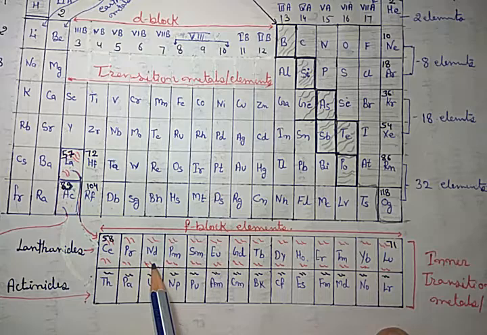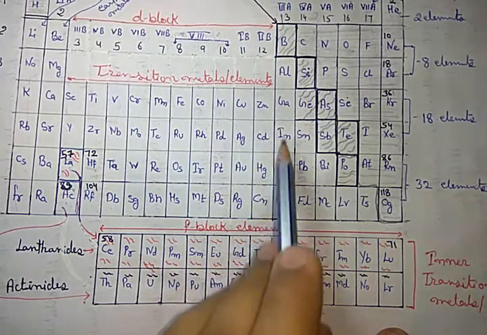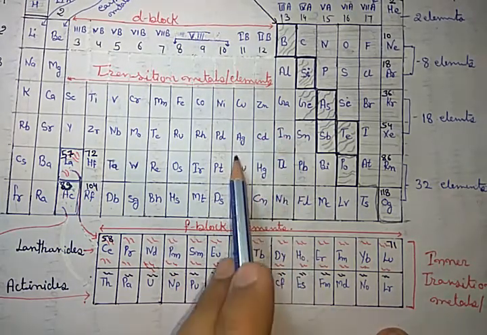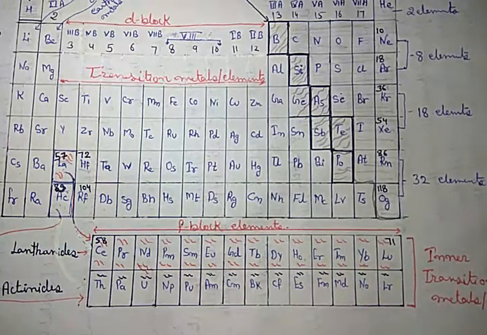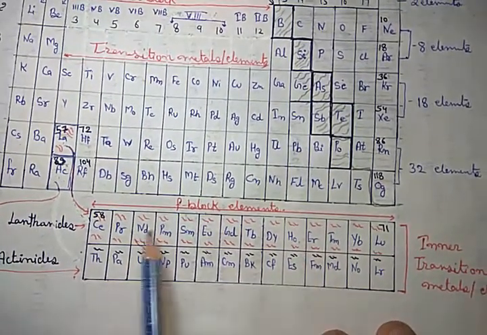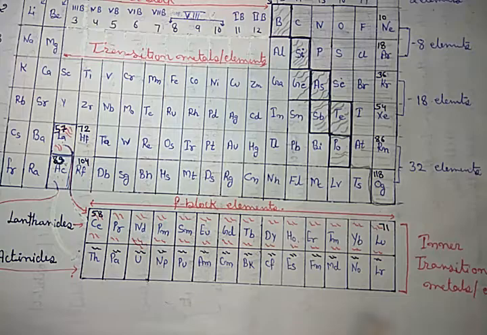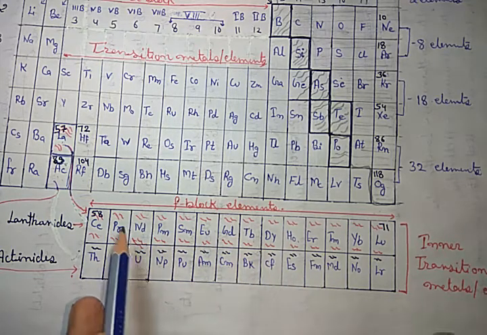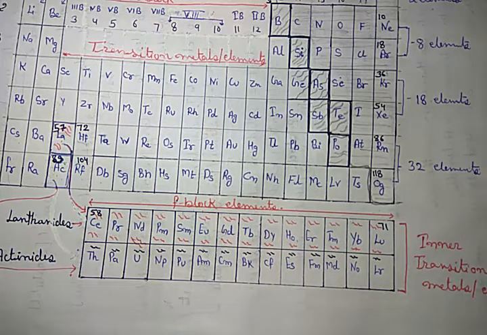When they are placed separately, then the elements of similar properties come in the same group. That's why they are placed separately. That was the main concept of placing them separately.